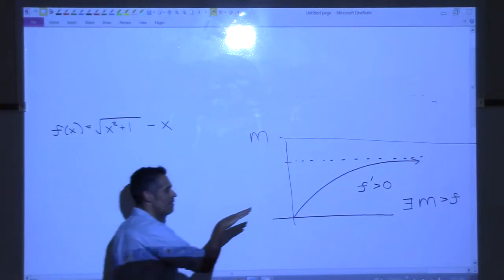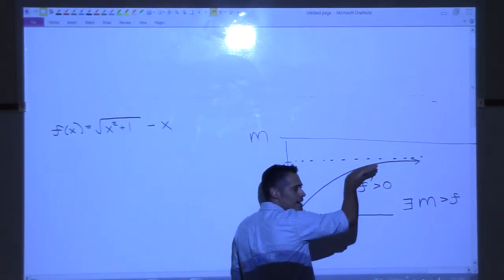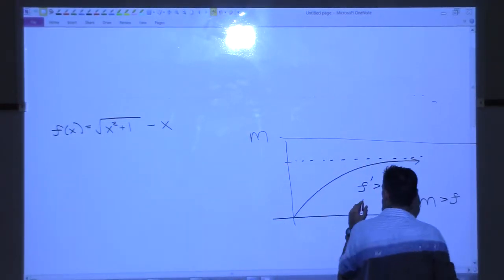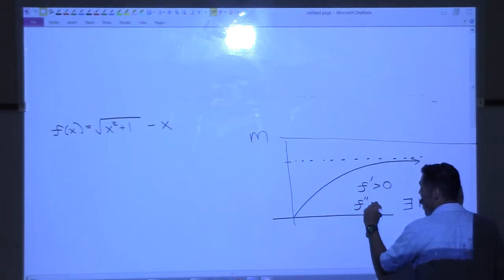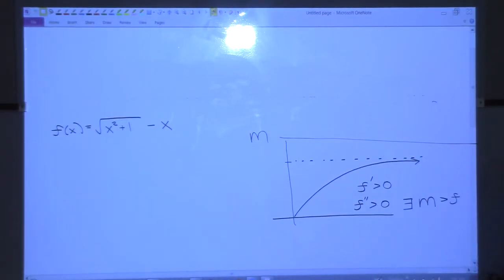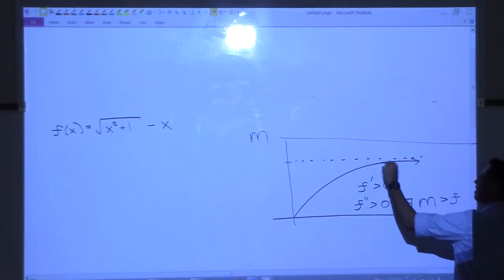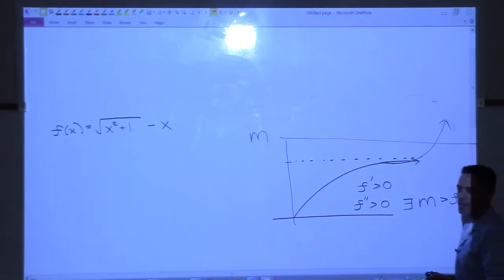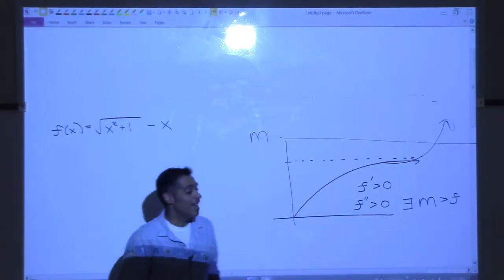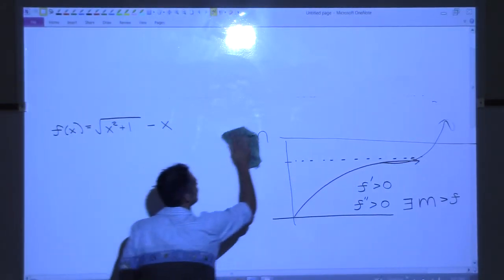See, the only way you can have an asymptote like this is if you're concave down. So if I just said, look, add the condition that the second derivative is also positive, and then you are unbounded love. Then you're unbounded love, right? Because you got to go concave up. Now that's romantic, right?